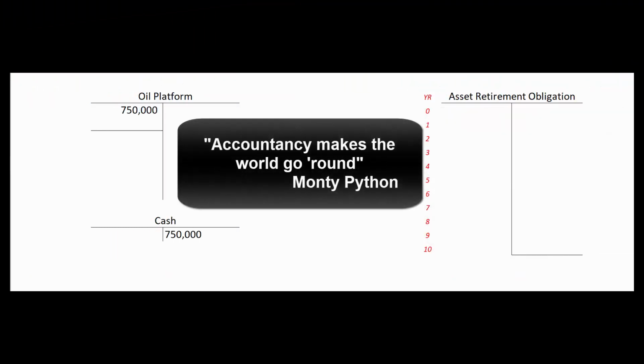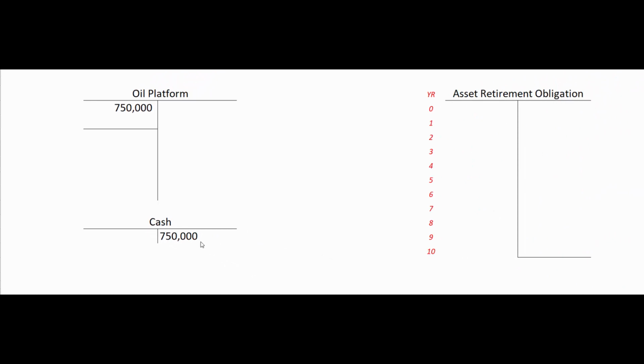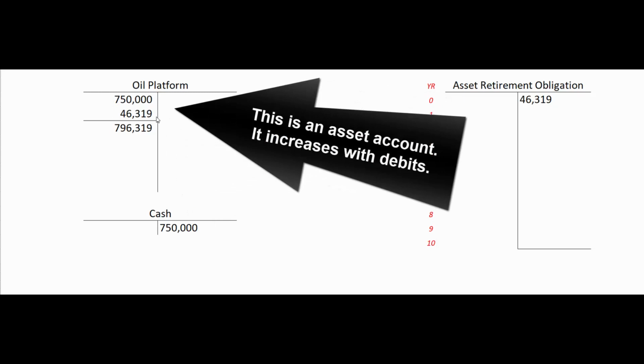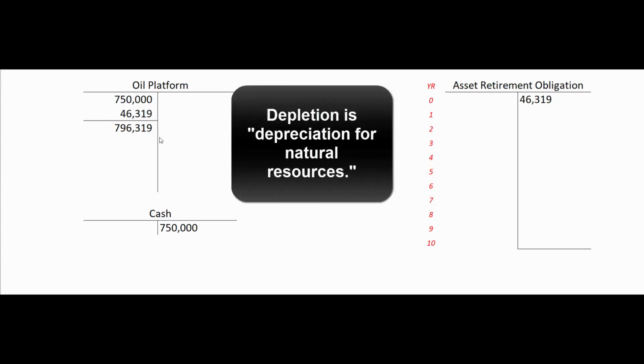So what do those journal entries look like? Because life is only understood in terms of debits and credits. We'll debit oil platform or oil drilling rig or whatever we want to call it, the asset, for $750,000 and credit cash for $750,000. And now we also have to include that asset retirement obligation at its fair value, which in this case means its present value. So we'll credit this obligation, a liability account, for $46,319. And we'll debit oil platform for $46,319. So our total cost for this oil platform is $796,319, and that's the number we'll use to calculate depletion.